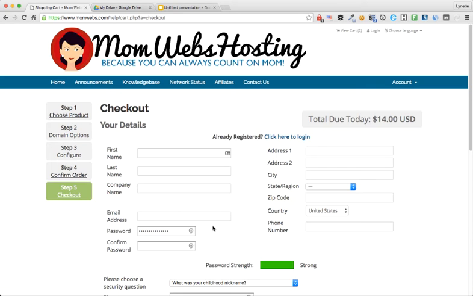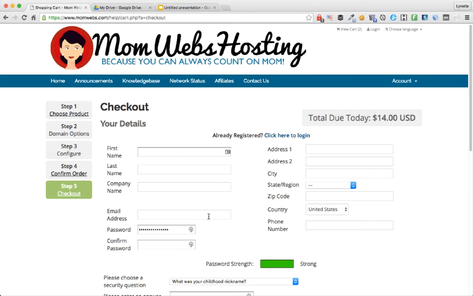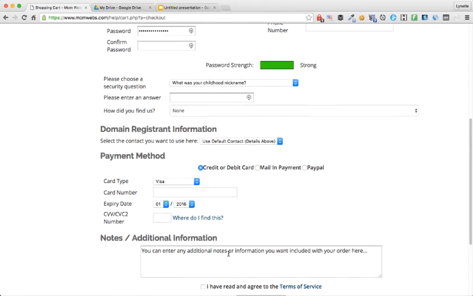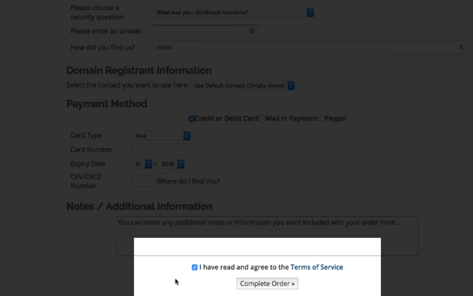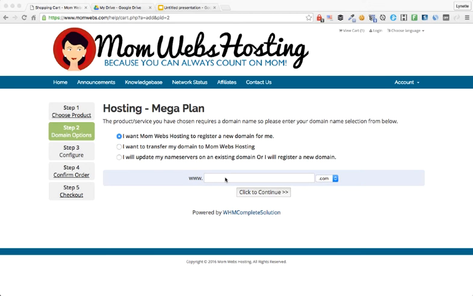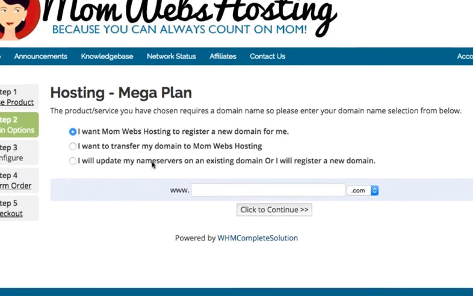Let's click checkout. As a new customer, you have to enter all the details in here in this form and choose your payment methods. Do not forget to check this I've read the terms and conditions box and click complete order.